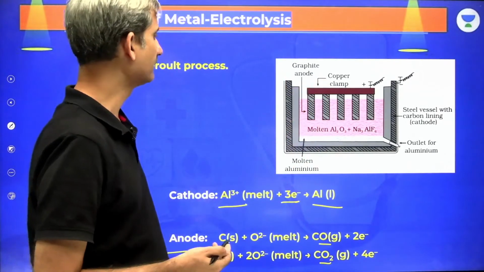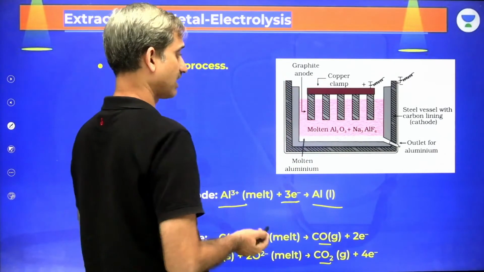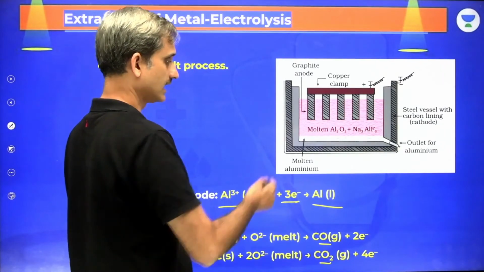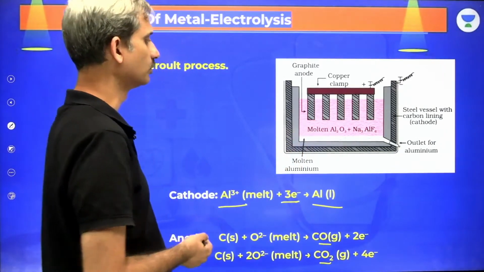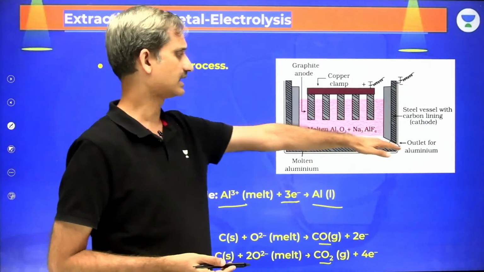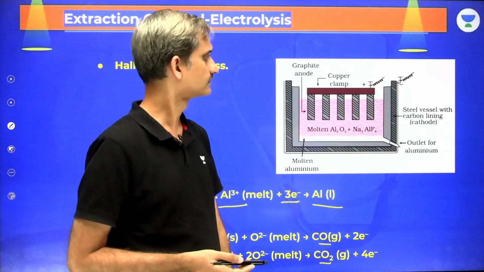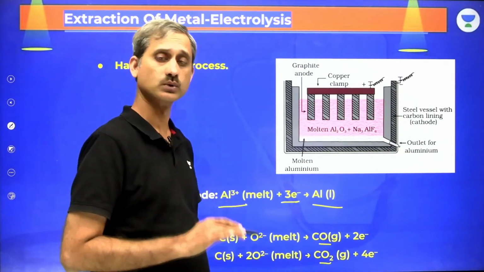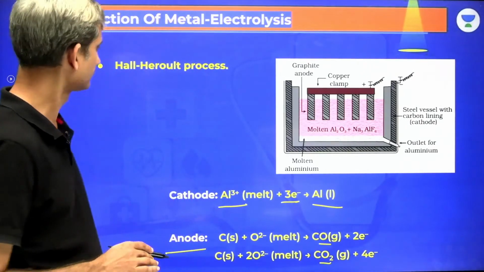So this is what we have as the extraction of aluminium. Aluminium has a higher density as compared to the molten aluminium oxide and Na3AlF6 mixture, so aluminium is tapped out from below. This is what we have as the Hall-Heroult process.